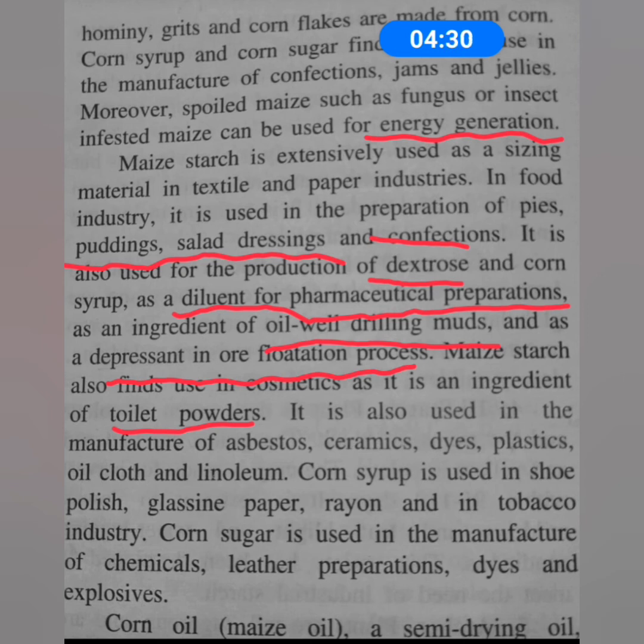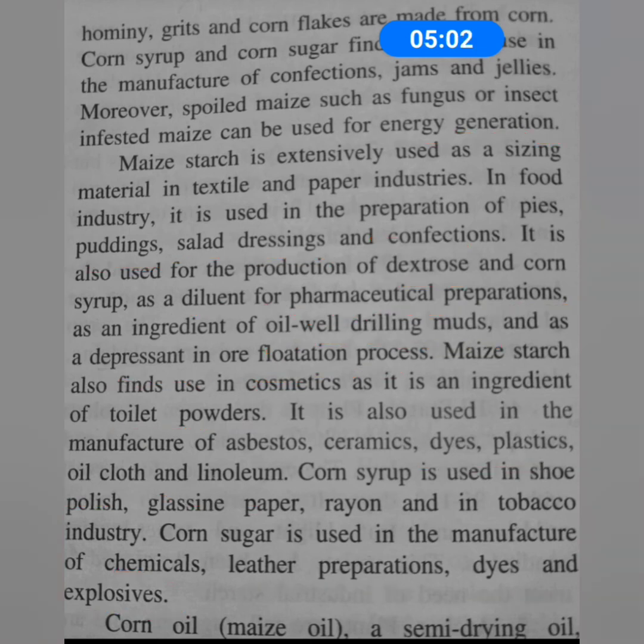And ceramics, the articles made from clay and hardened by using heat. And then dyes, plastics, oilcloth, and linoleum. And the corn syrup obtained from corn is used in shoe polish, glassine paper, rayon, and in the tobacco industry. And this corn sugar or corn syrup is also used in the manufacture of chemicals, leather preparations, dyes, and explosives. So these are some important uses of maize.